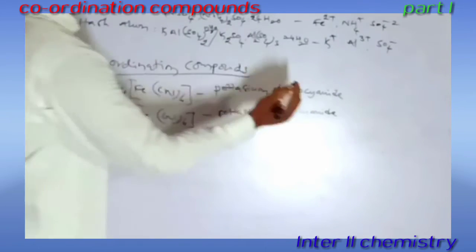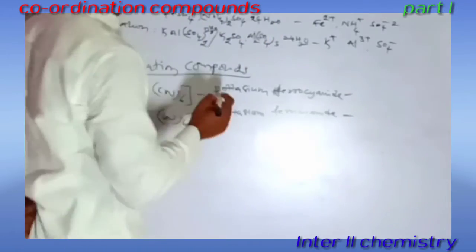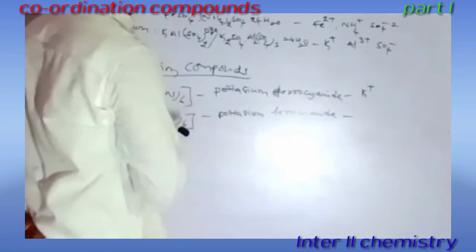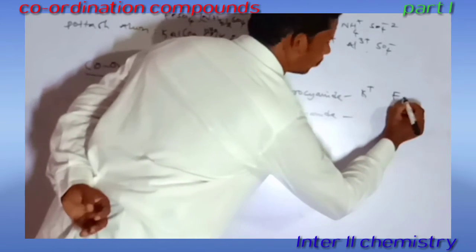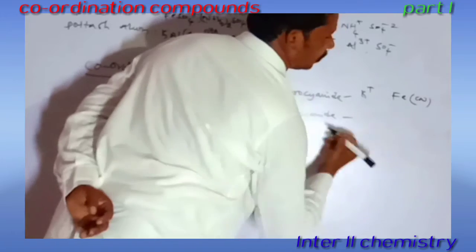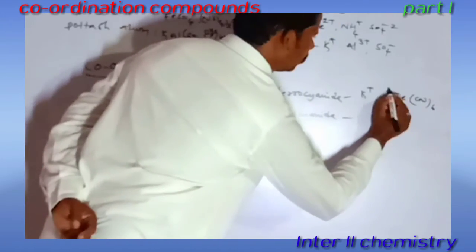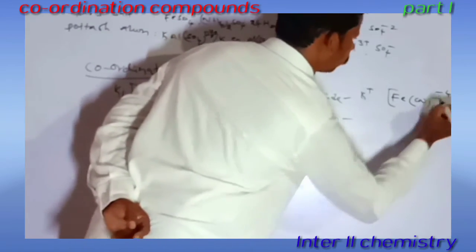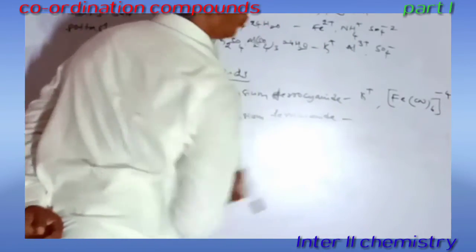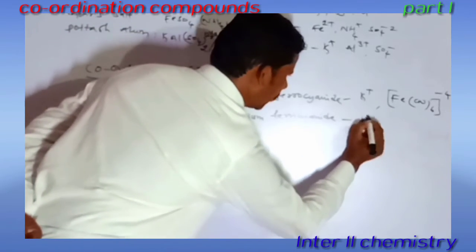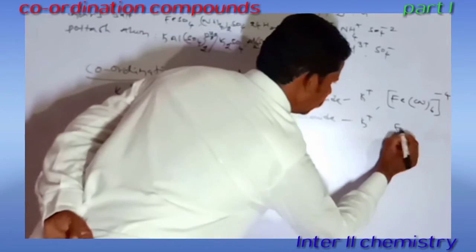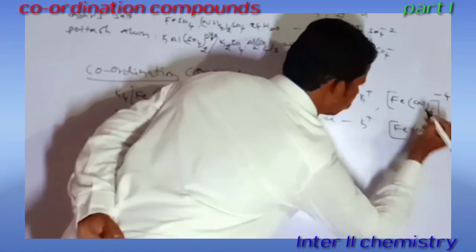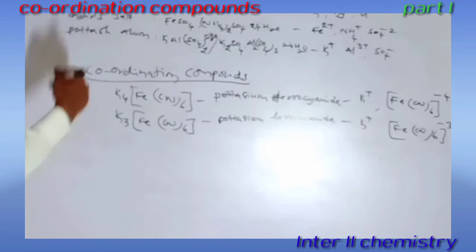So on hydrolysis, these compounds give which type of ions? Here the K plus ions are counter ions, and the remaining part, [Fe(CN)6], is a complex ion, with a charge of -4. This is one type of ion. Here also it is K plus only, and here it is [Fe(CN)6] with a charge of -3.